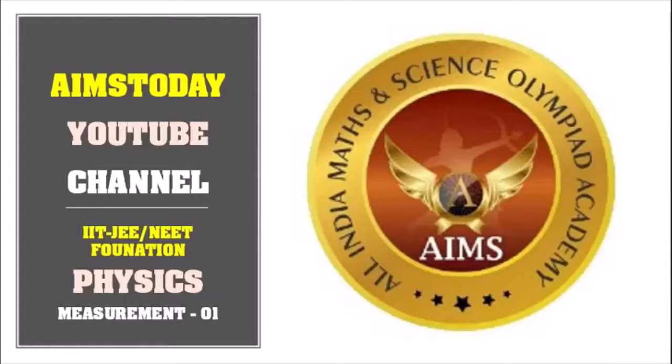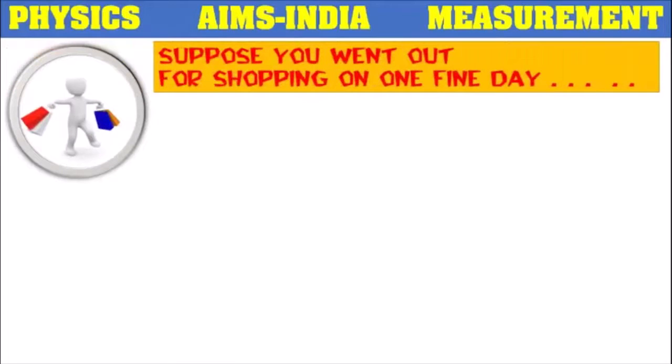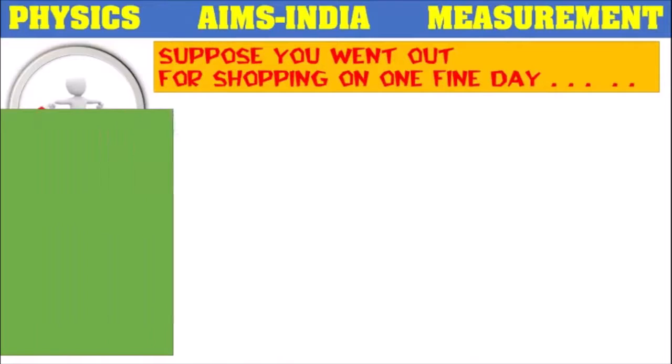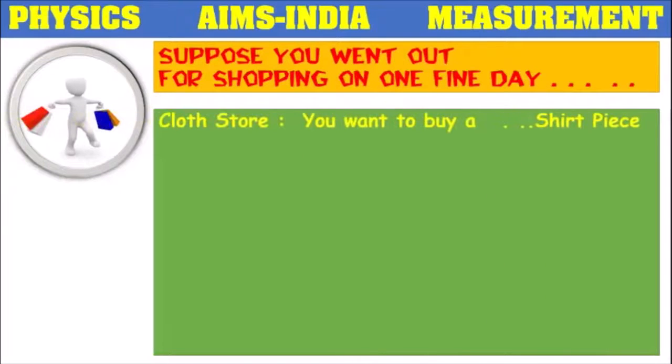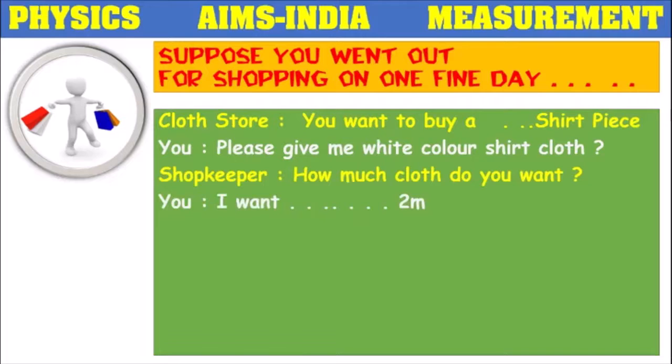In today's IIT JEE NEET Foundation class, from physics subject, measurement topic we are going to continue. Suppose you went out for shopping on one fine day. You went to a cloth store, you want to buy a shirt piece. "Please give me white color shirt cloth," like that you have asked. The shopkeeper questioned you, how much cloth do you want? I want 2 meter. Like that you might have answered.